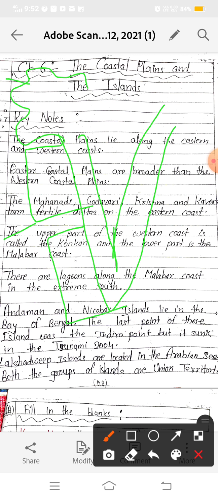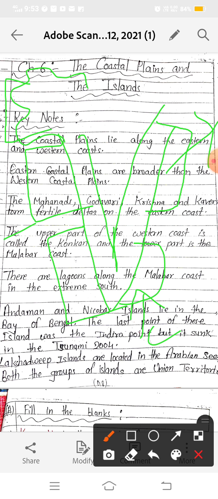But we also have one more part, which is called the Gujarat coast. The eastern coast is divided into two parts: the Northern Circars and the Coromandel coast. The Coromandel coast receives rainfall in winter and is often hit by cyclones.